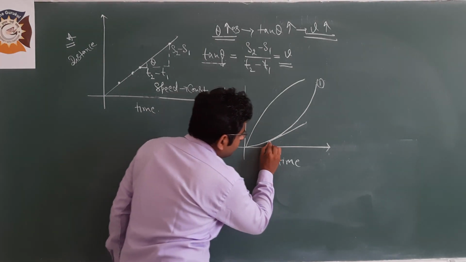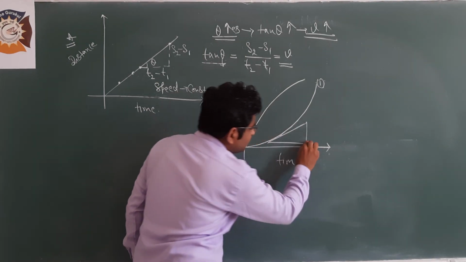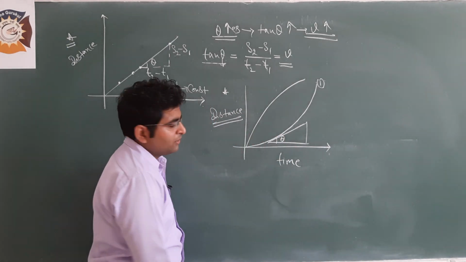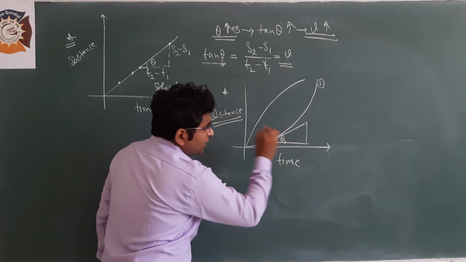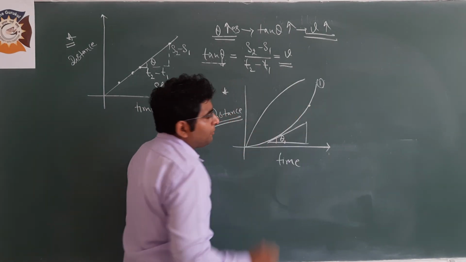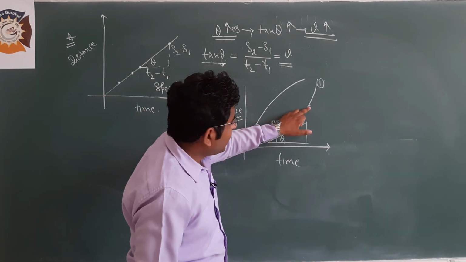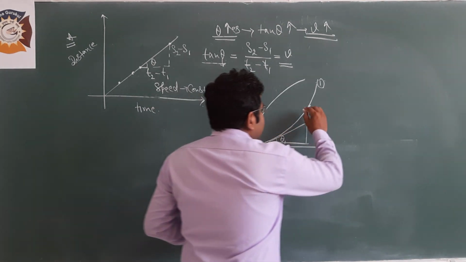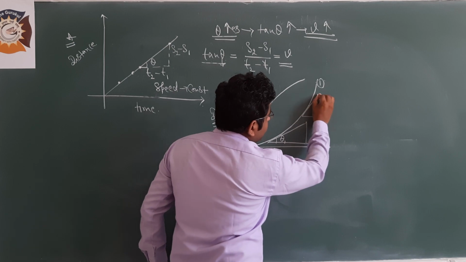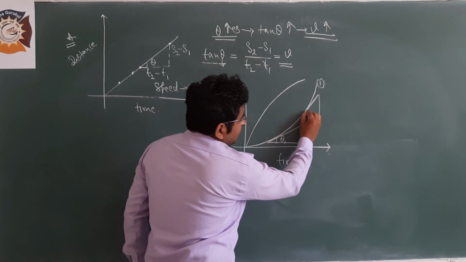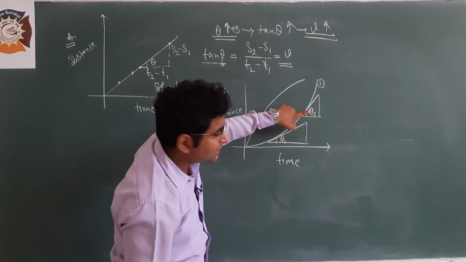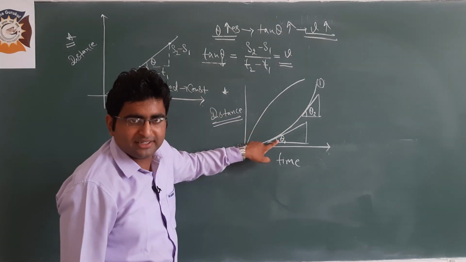Now, this is a triangle. It is angle theta. I am writing it as theta 1. Clear? Now choose a point at this point and draw a tangent and draw a triangle. Let it be angle theta 2. If you look carefully, theta 2 is greater than theta 1.